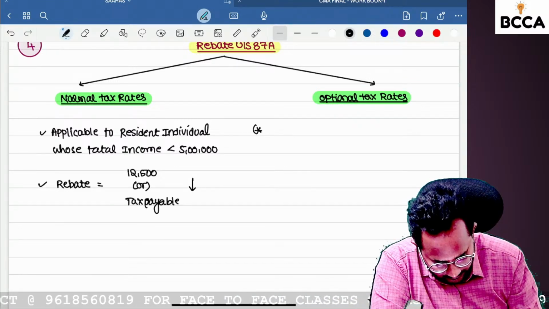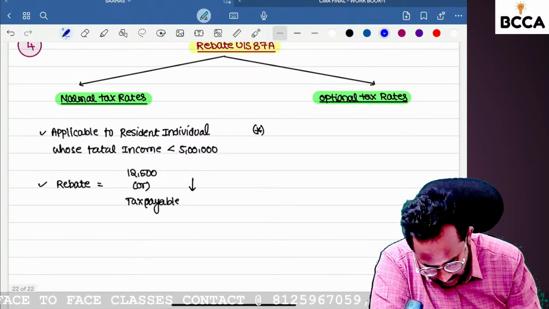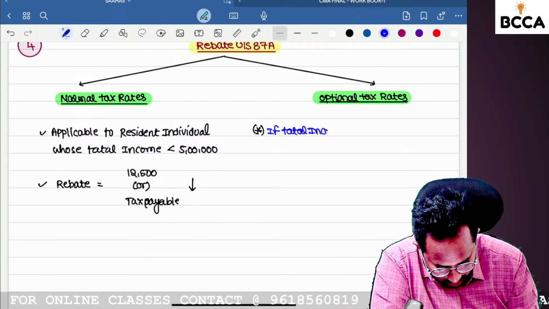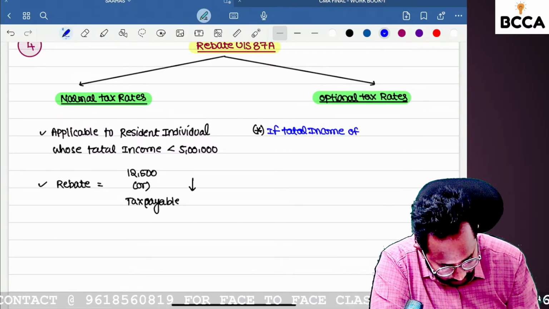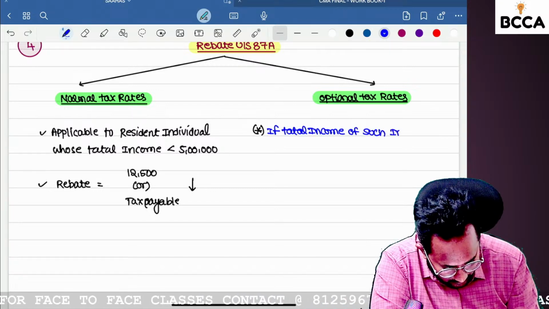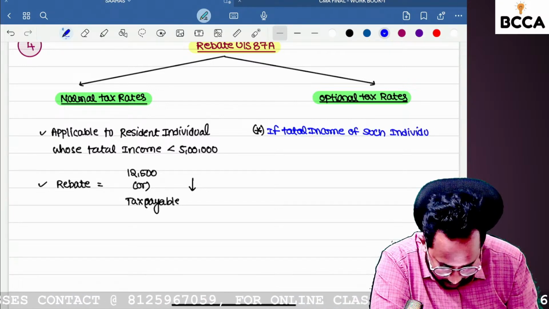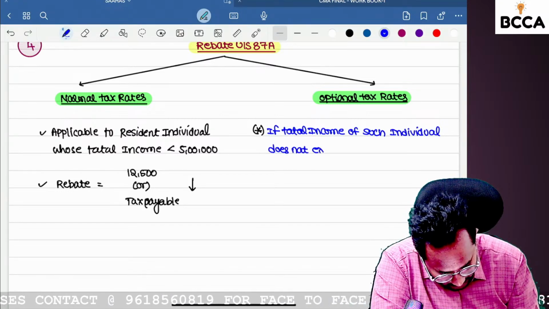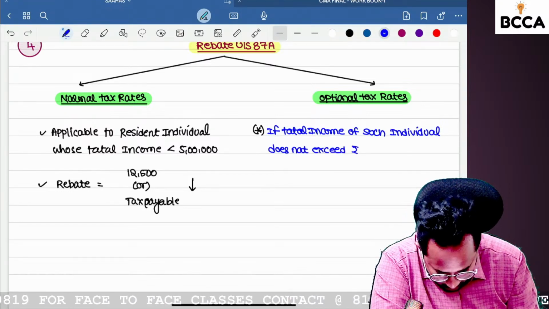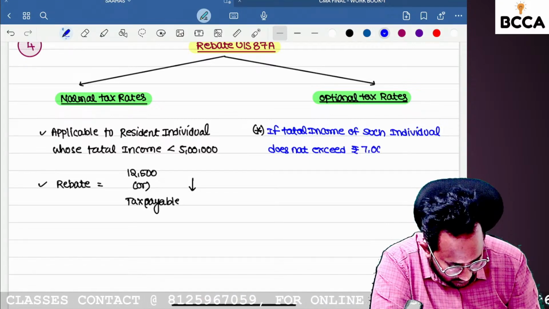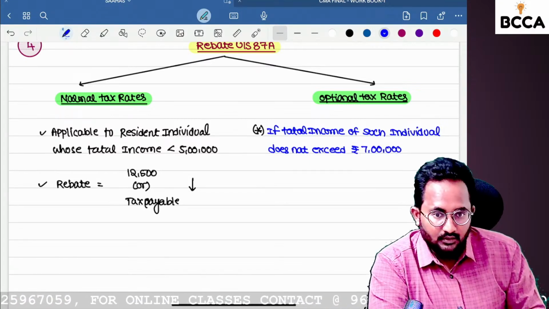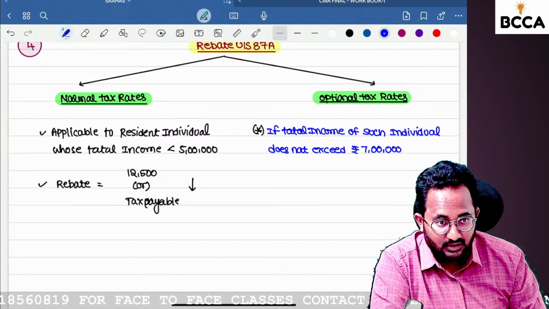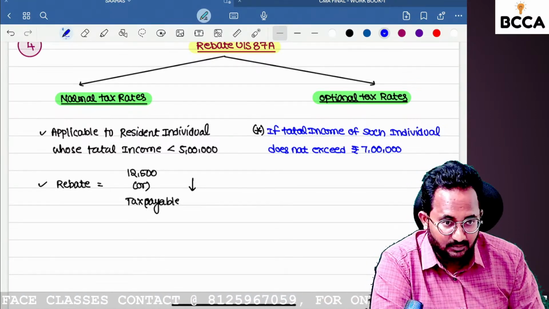First concept: if the total income of such individual does not exceed rupees 7 lakh. Under normal tax rates, if total income does not exceed 5 lakh, you will get rebate.